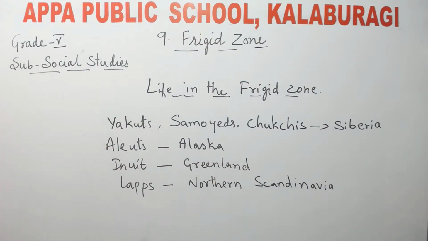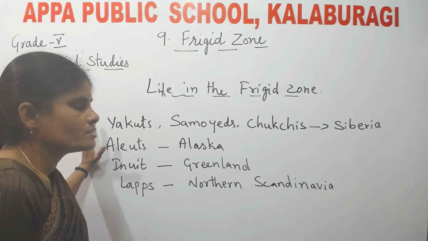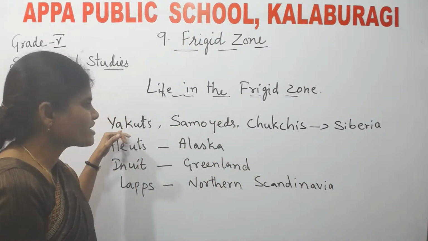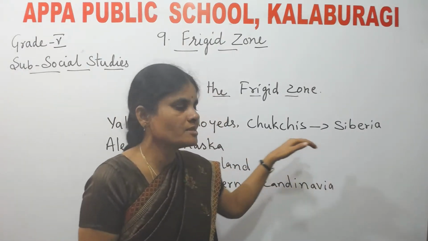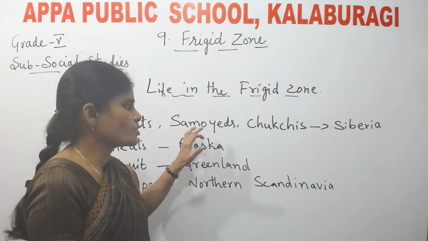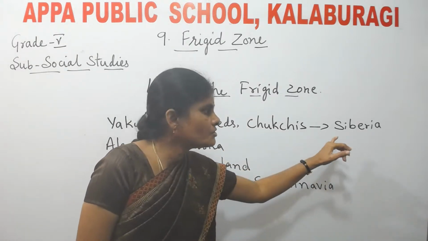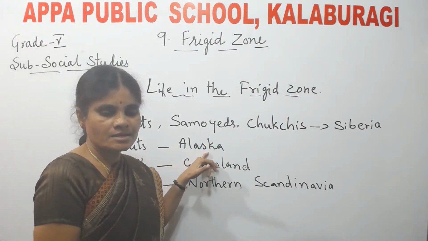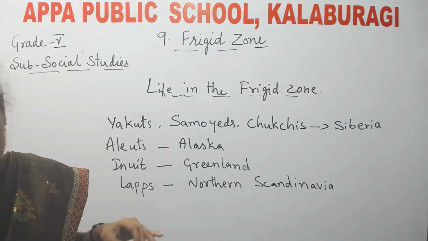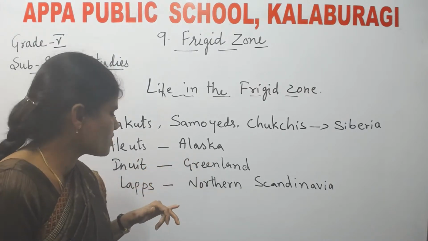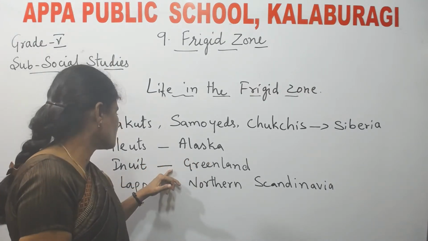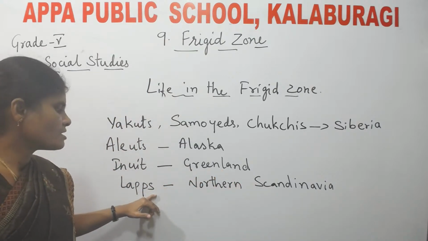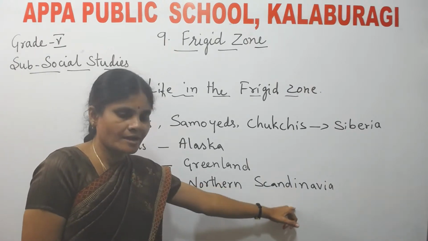These are the tribes found in the frigid zone. Yakuts, Samoyeds, and Chukchis are the tribes that live in Siberia. Next, Aleuts are found in Alaska, which is in the USA, the United States of America. Next, Inuit is a tribe found in Greenland. Next, Lapps are the tribes found in northern Scandinavia.